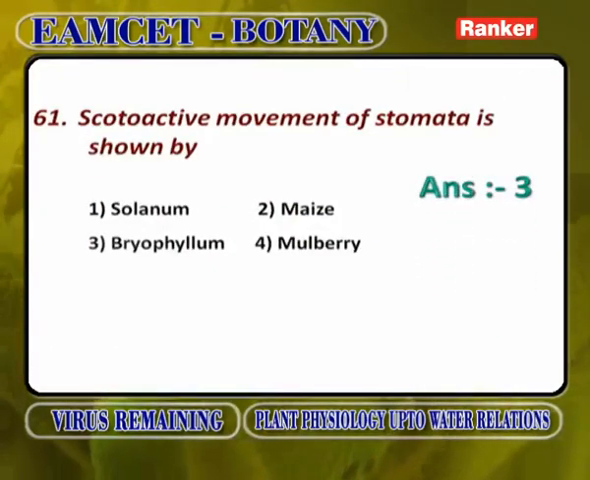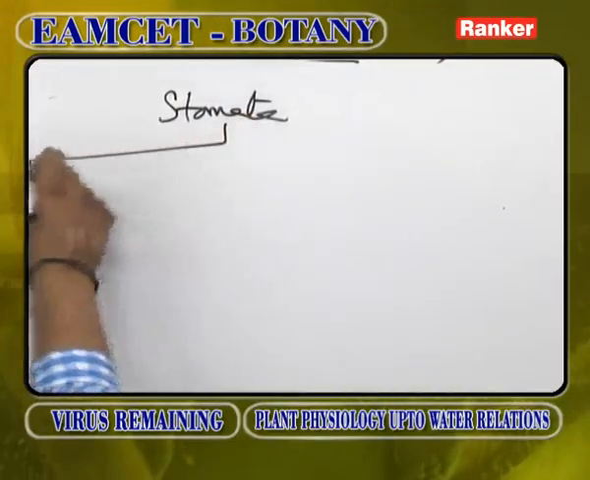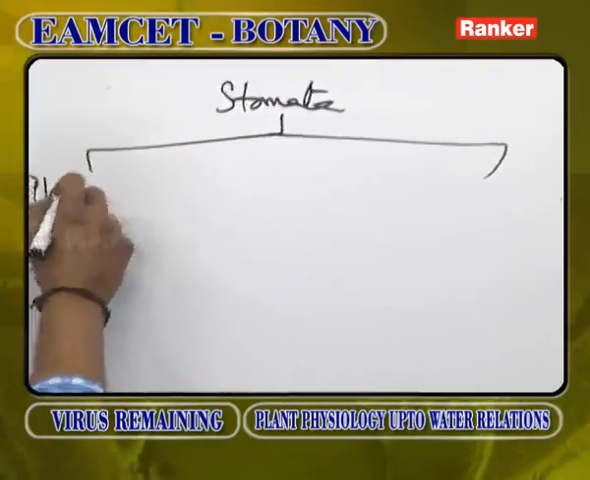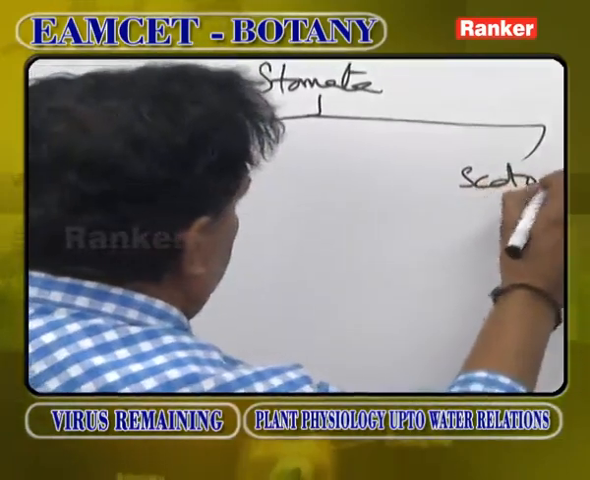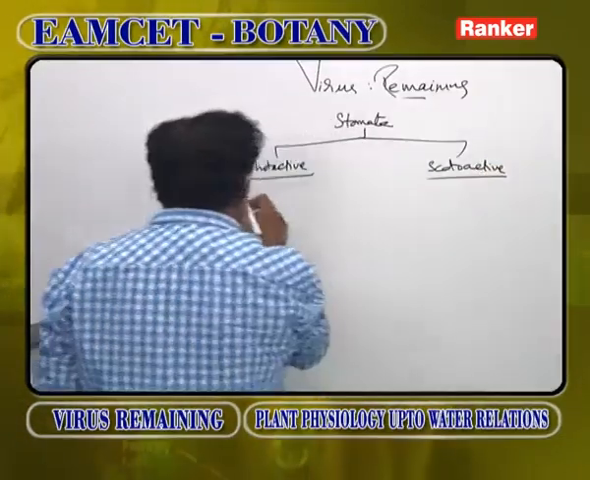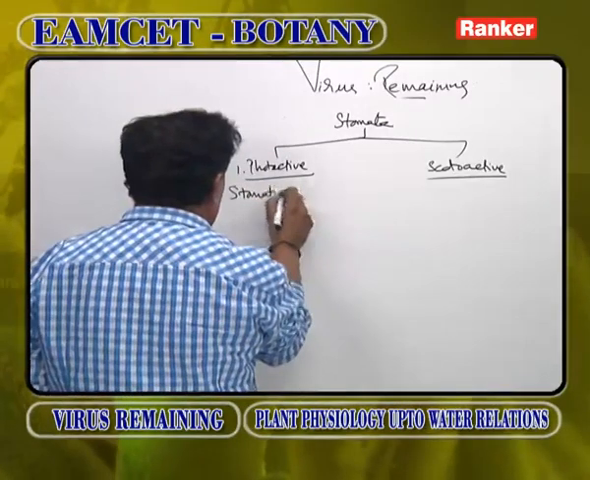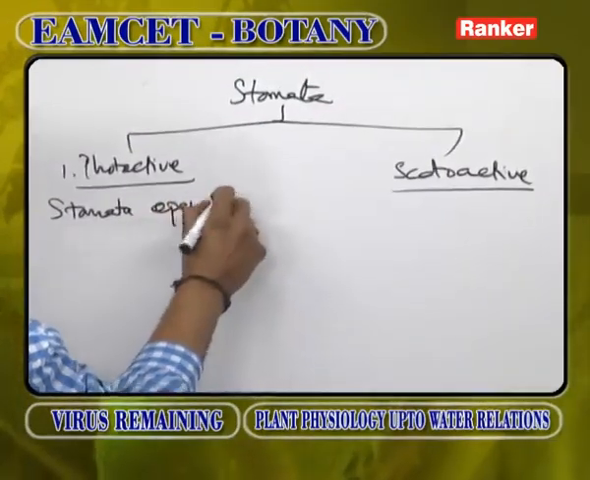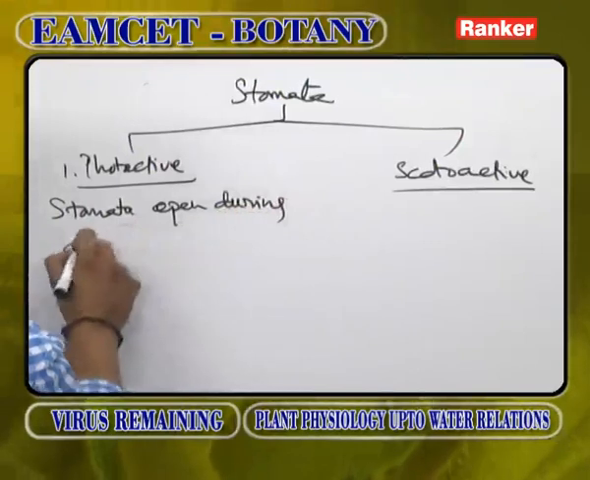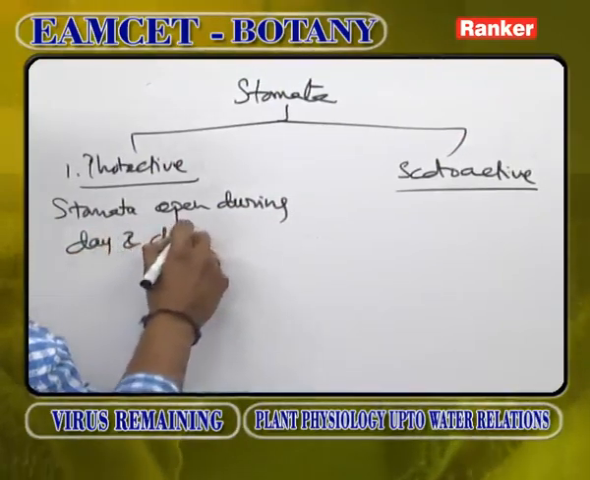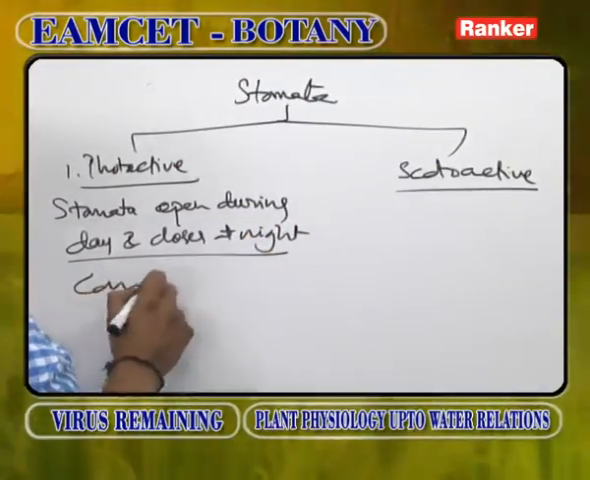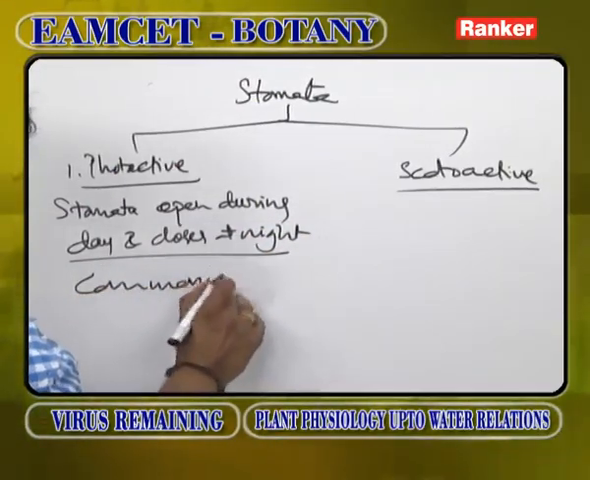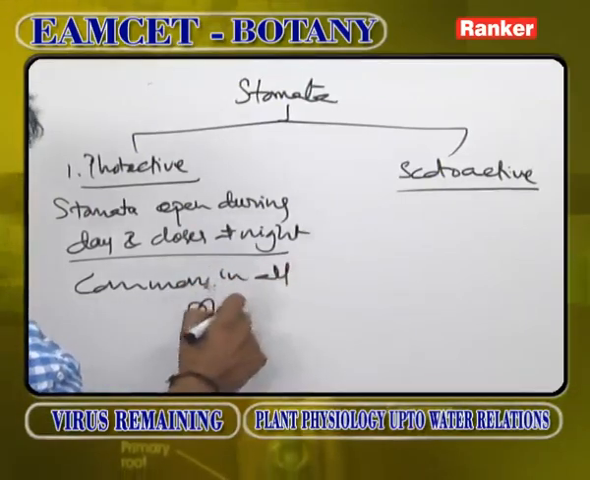Scotoactive stomata are shown by... Stomata, based on their opening, are of two types: photoactive and scotoactive. Photoactive stomata open during day and close at night. This is a common concept in almost all plants, common in all plants.